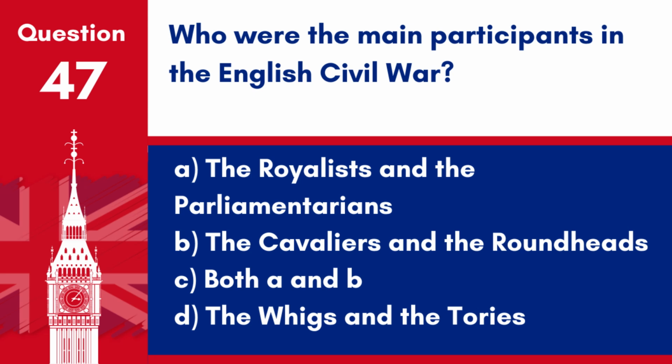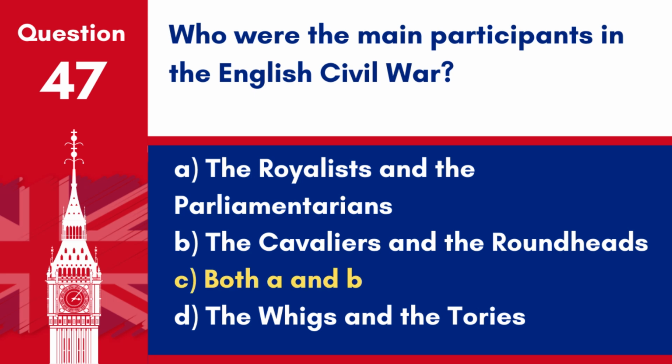Question 47. Who were the main participants in the English Civil War? A. The Royalists and the Parliamentarians. B. The Cavaliers and the Roundheads. C. Both A and B. D. The Whigs and the Tories.